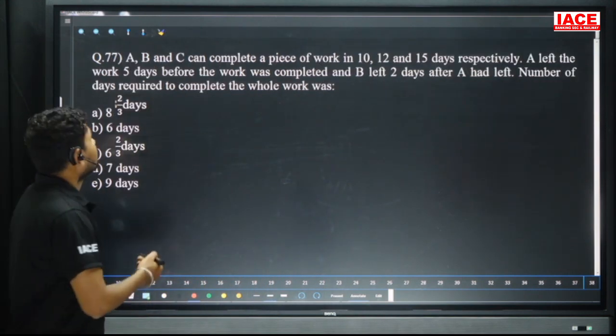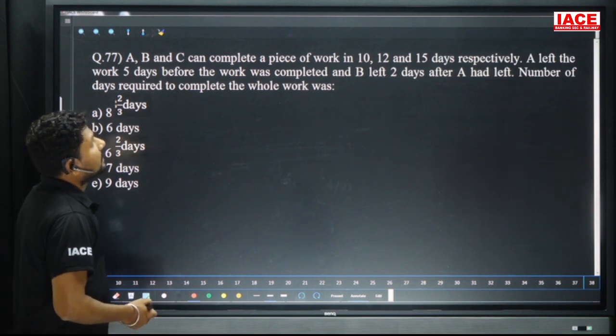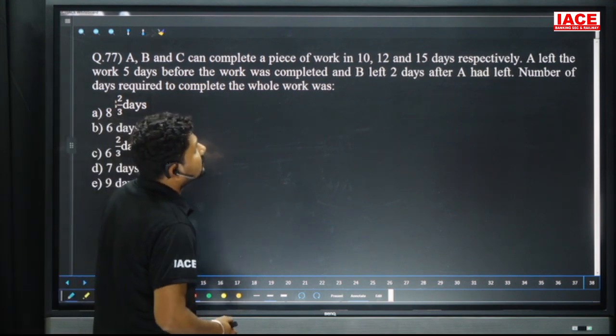We have the next question. The next question is: A, B and C can complete a piece of work in 10, 12 and 15 days respectively.